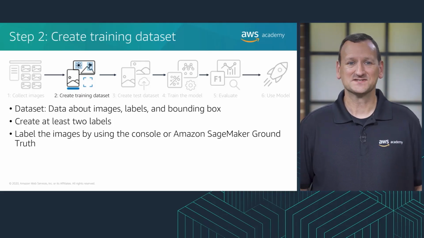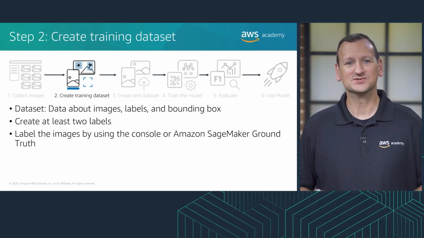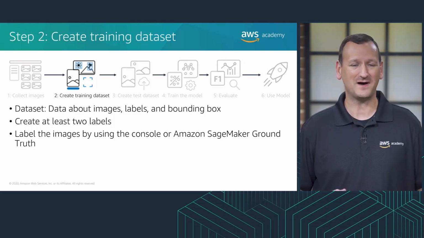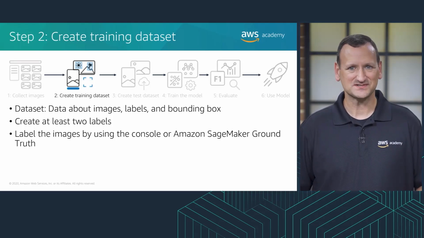Hi, welcome back. We'll continue exploring video analysis by reviewing how to create the training dataset. Datasets contain information that's needed to train and test an Amazon Rekognition Custom Labels model, such as images, labels, and bounding boxes. You can use images from Amazon S3, or you can upload them from your computer to S3 as